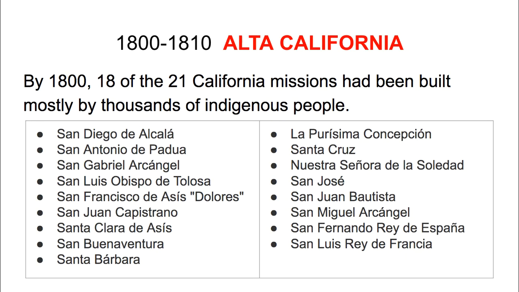By 1800, 18 of the 21 California missions had been built, mostly by thousands of indigenous people who had been the workforce to build these missions. And these are those 18 missions. Perhaps your mission is one of the ones that was built by 1800.